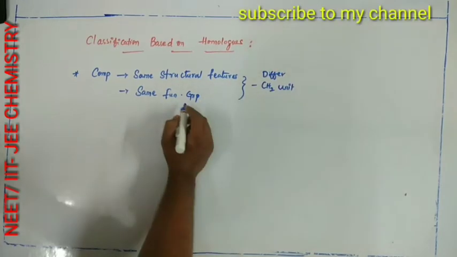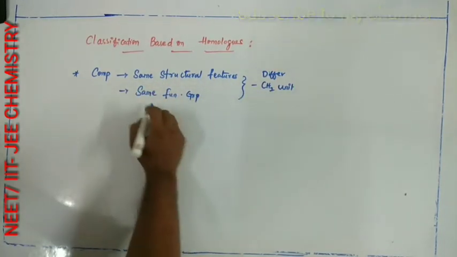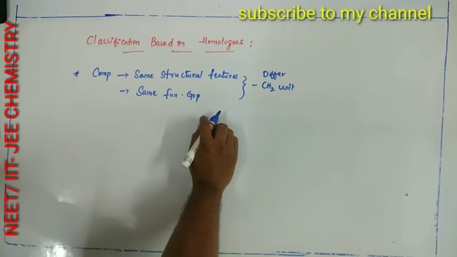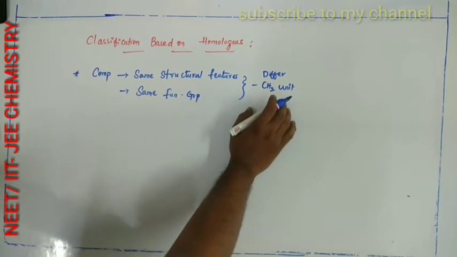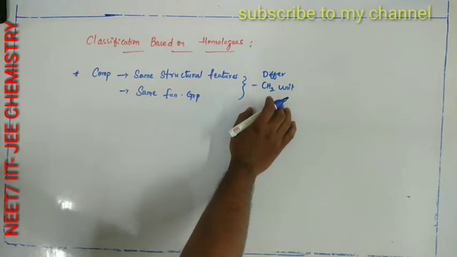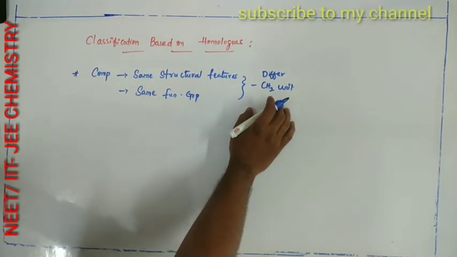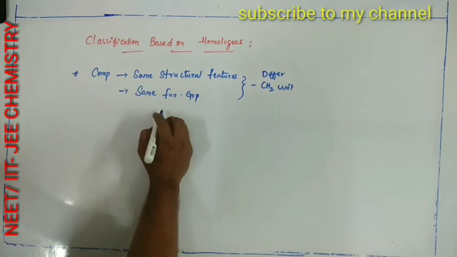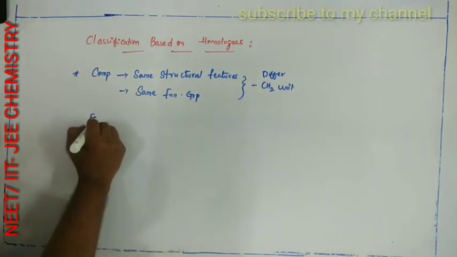The compounds which are having same structural features and same functional group but differ by CH2 unit are known as homologues, and the series of such type of compounds are known as homologous series. Here we have examples.